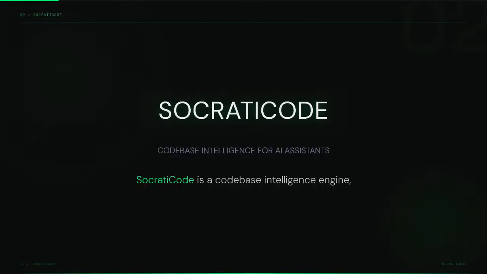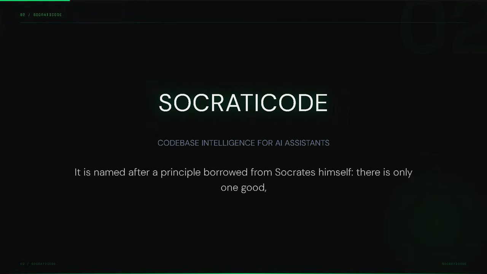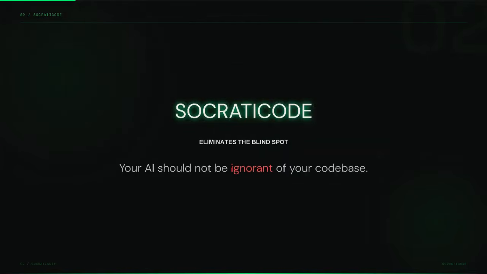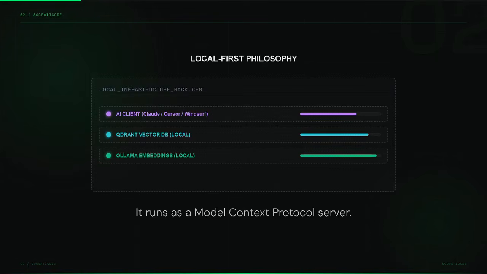SocratiCode is a code-based intelligence engine built for AI assistance. It is named after a principle borrowed from Socrates himself. There is only one good, knowledge, and one evil, ignorance. Your AI should not be ignorant of your code base. SocratiCode fixes that. It runs as a model context protocol server.